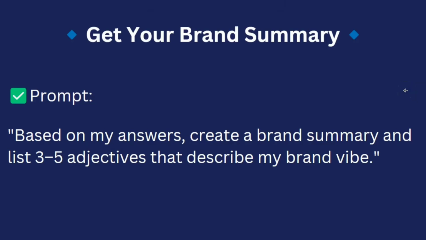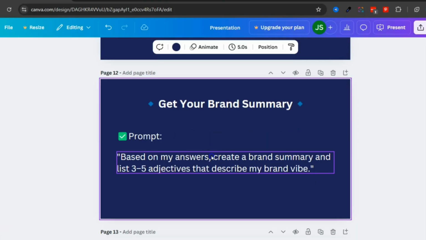Okay, so finally, all we have to do now is get a summary of our brand identity. To do that, all we need to do is paste this prompt in ChatGPT right here. It says, based on the answers, create a brand summary and list 3 to 5 adjectives that describe my brand vibe. So let's go ahead and copy that.